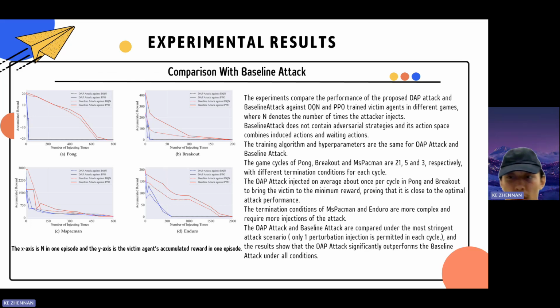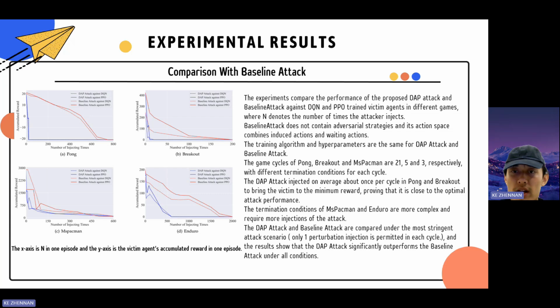And let's talk about experimental results. In the experiments, the authors compare the DAP attack with the baseline attack in games like Pong, Breakout, Ms. Pac-Man, and Enduro, using DQN and PPO trained victim agents. The baseline attack lacks adversarial strategies, with actions limited to inducement and waiting.